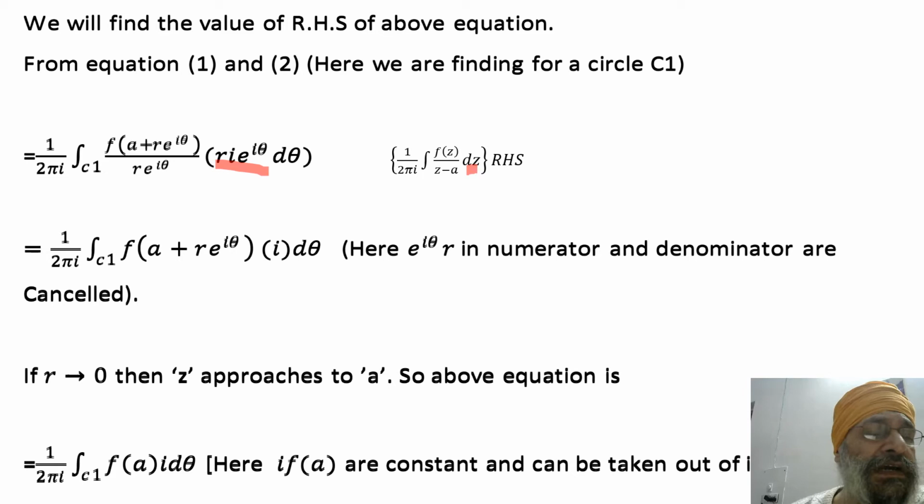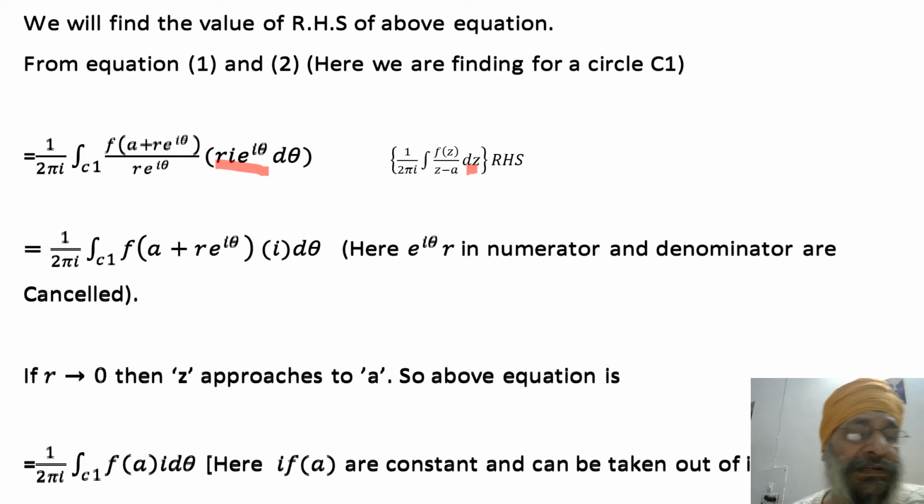So in this way we will try to see. You can see here 1 by 2 pi i, integral over path C1, then f(a plus r e to the power i theta). You can see that r e to the power i theta is there, here also r e to the power i theta is there. It will be cancelled out. And what is left? It will be f(a plus r e to the power i theta), and left will be i only here and d theta only here. Other parts are cancelled with this denominator.